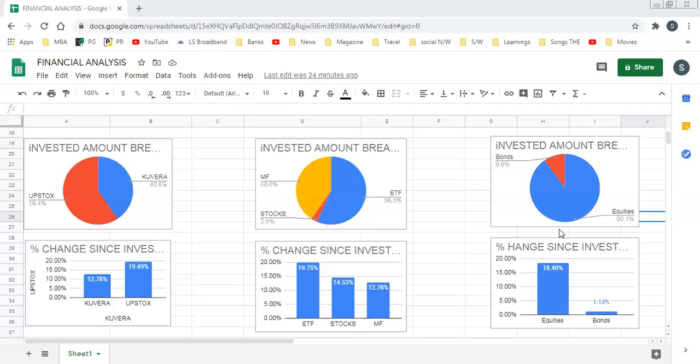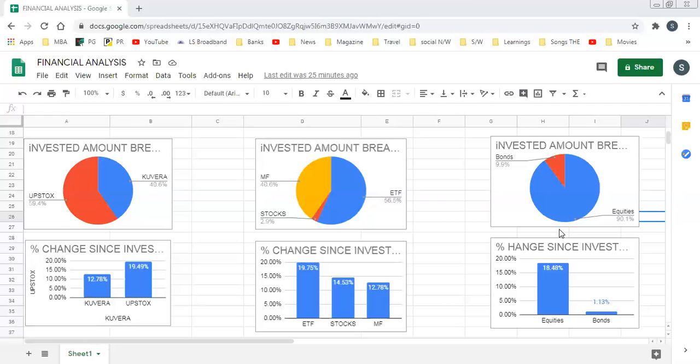So for example, I just thought that I invested 5 lakhs in the market, in two different ways, that is Quera and Upstocks. I think you all know that those two apps do brokerage for us. Those two are mobile apps, and by that I checked how much money I invested and how much money I got through profit. I'm sharing that with the help of graphs, and I selected two types of graphs. One is a pie chart and the other one is a bar chart.